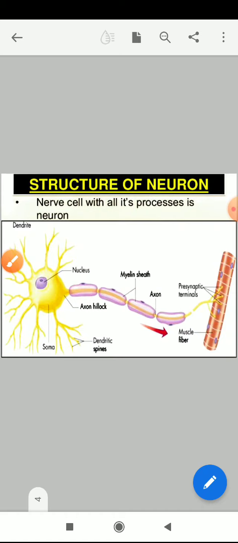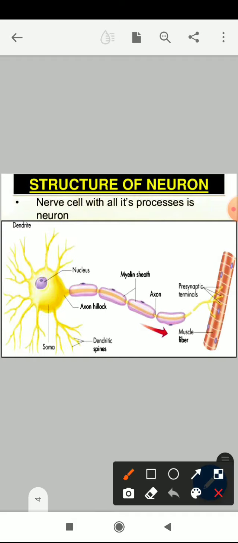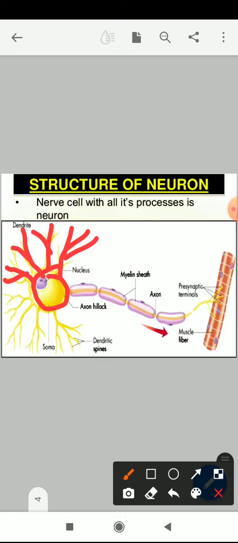Now see, in this slide you can see the structure of a neuron cell. A neuron cell with all its processes is called a neuron. This is the basic structure of a neuron. In this structure you can see majorly three parts. One is the cyton, the cell body, and you can see the branching part arising from the cyton or cell body.